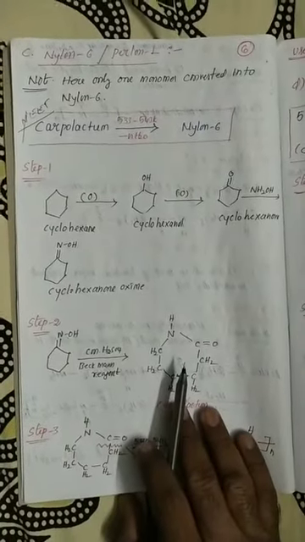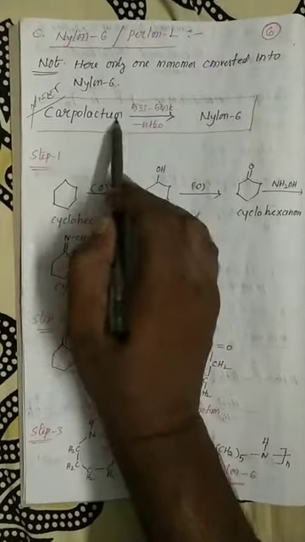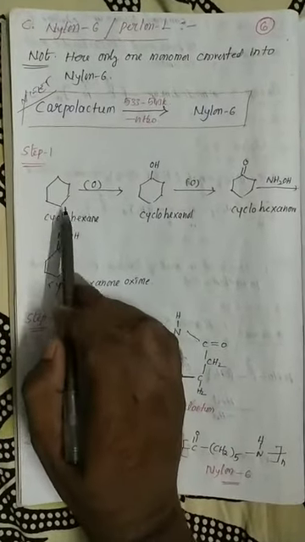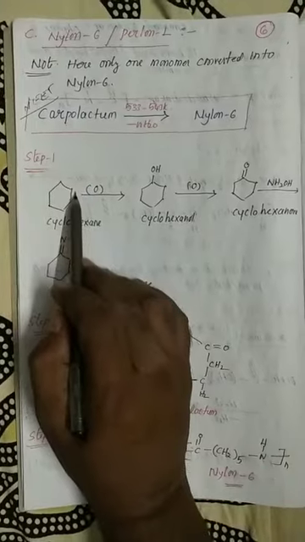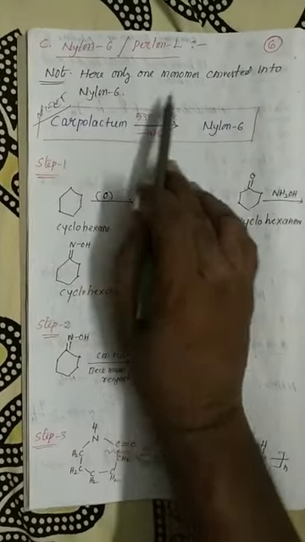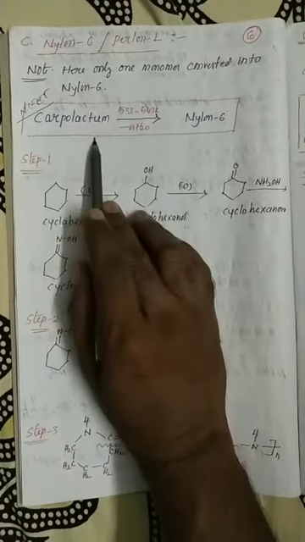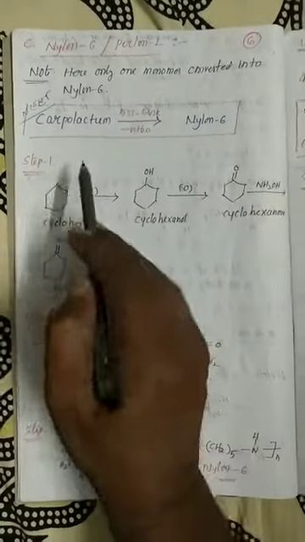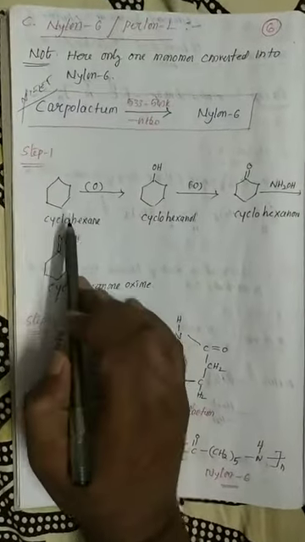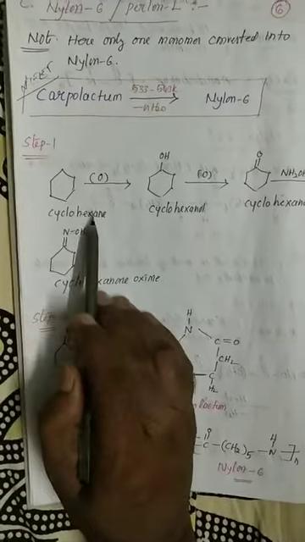Actually, directly it's not possible. So how to prepare the caprolactam? See carefully. Step number 1, caprolactam preparation. After caprolactam, it is converted into the nylon. Caprolactam is directly converted into nylon. But how to prepare caprolactam initially? So first of all, see, cyclohexane.